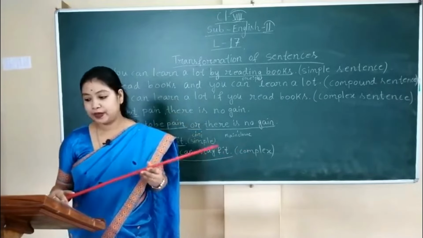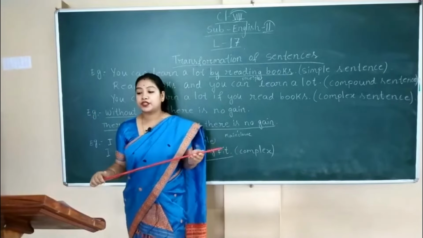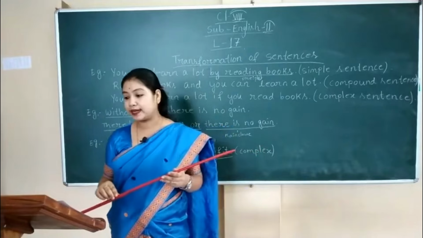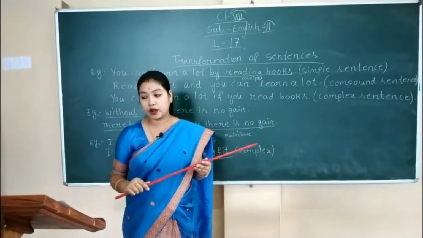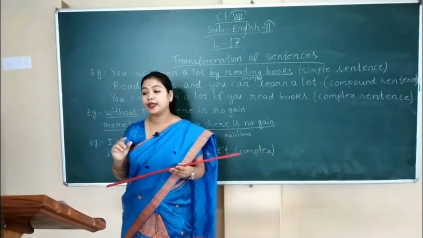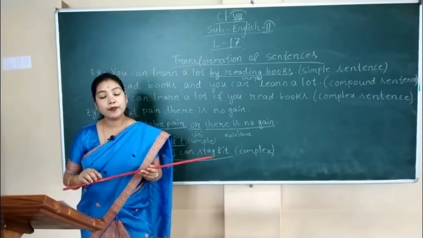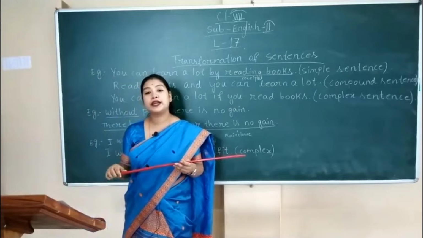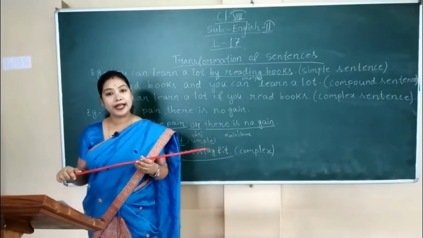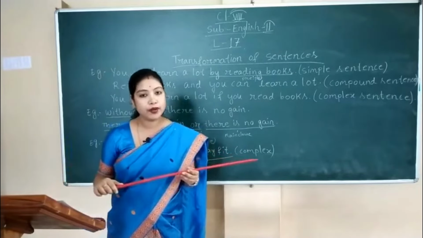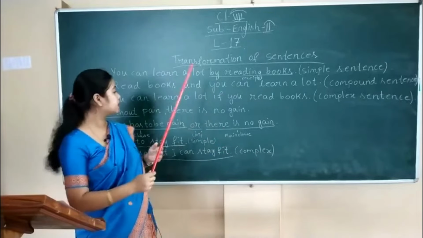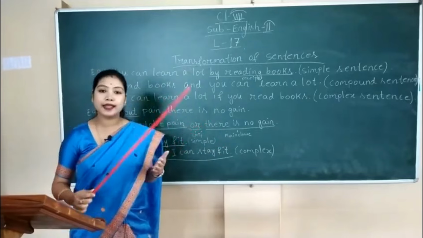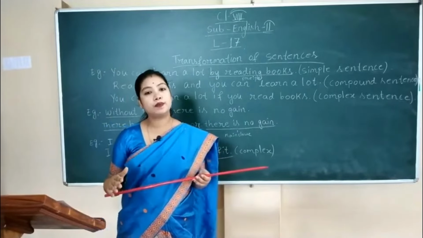Okay? I'm repeating again. We can also transform a compound or a complex sentence into a simple sentence by reducing a clause into a noun, adjective, adverb, or a prepositional phrase, or use a participle, gerund, or infinitive. So clear all of you? So how we can transform simple sentence into compound sentence, simple sentence into complex sentence, and then also compound and complex sentence into